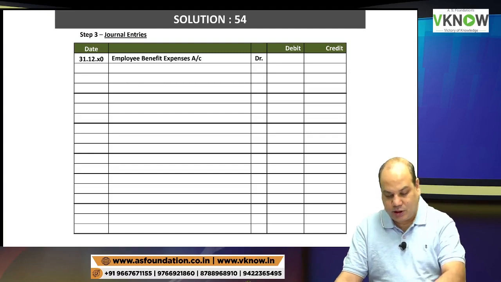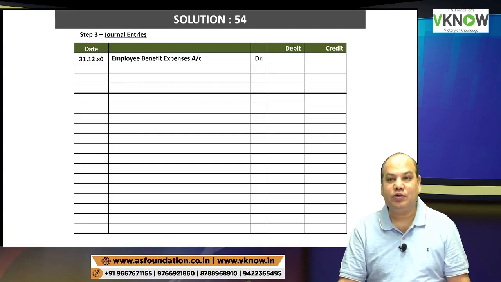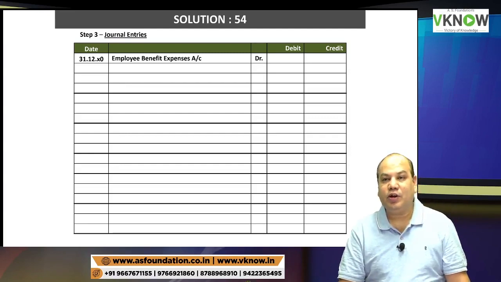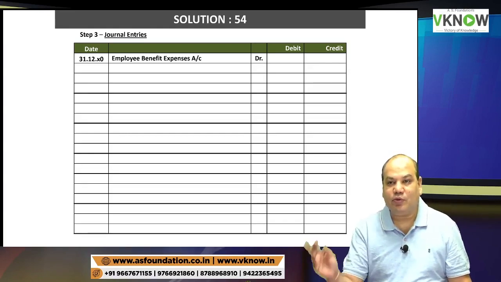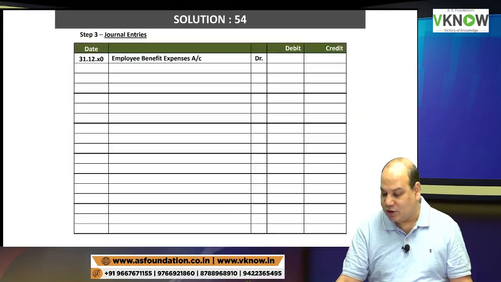No, we will create directly in the last day of the year only. First was only for finding out the amount. On grant date, we have to find out the SBP reserve account, but we don't pass the entry because the employee has not rendered the service. Without rendering the service, how will you create the liability or any account? If it is immediately vested, then, but it is not immediately vested. Ambani does not work like that.